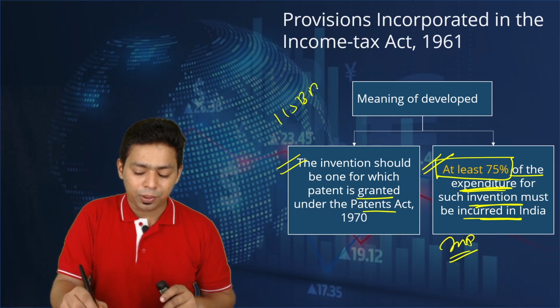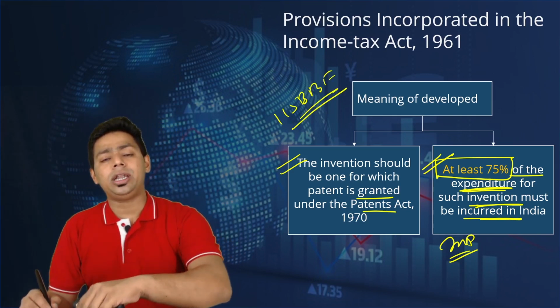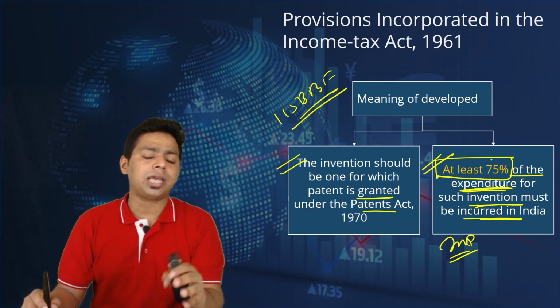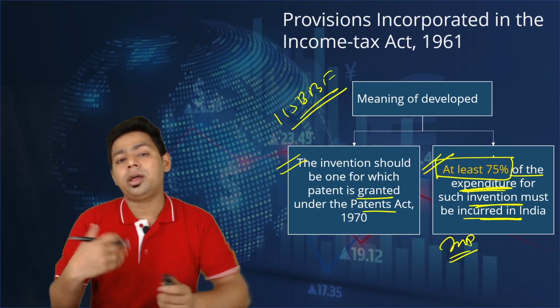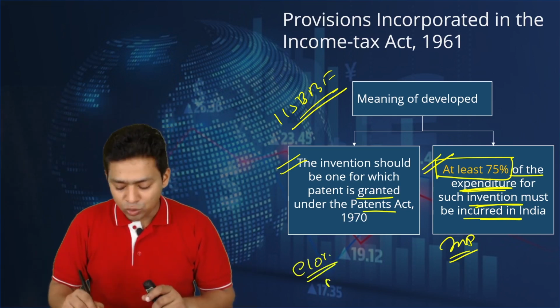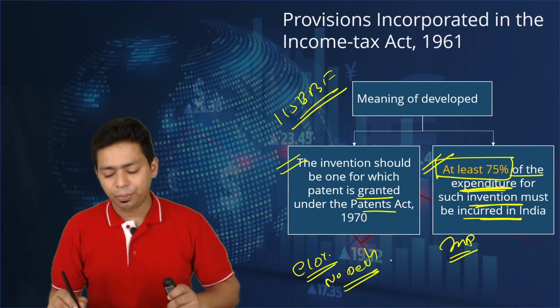So what if I don't comply with this condition? Then your royalty will not be taxed at the rate of 10%; it will be taxed as per normal income under the head Income from Other Sources. Obviously, when we are giving you a 10% tax rate, there is no deduction available in the law. It is taxable on a gross basis. Okay, thank you.